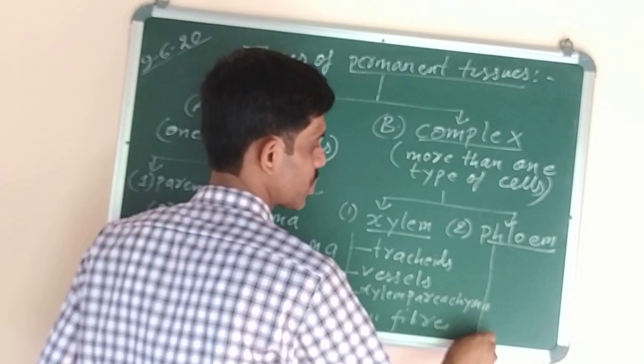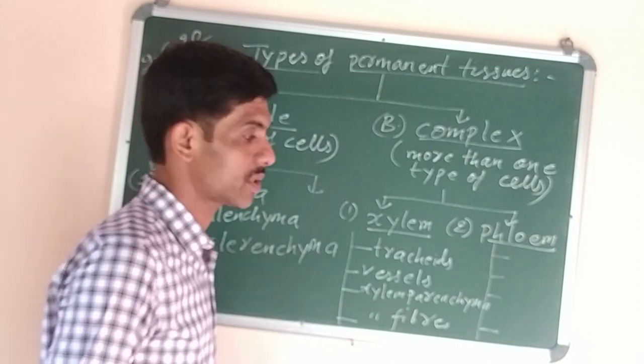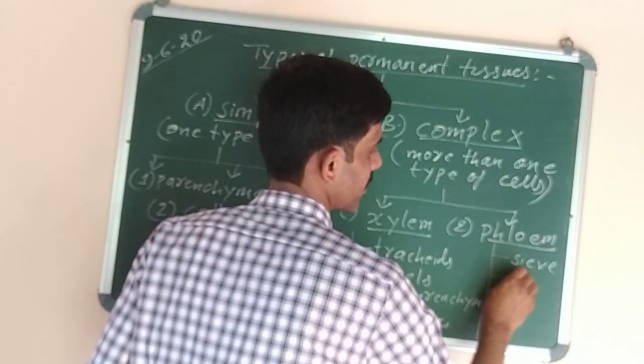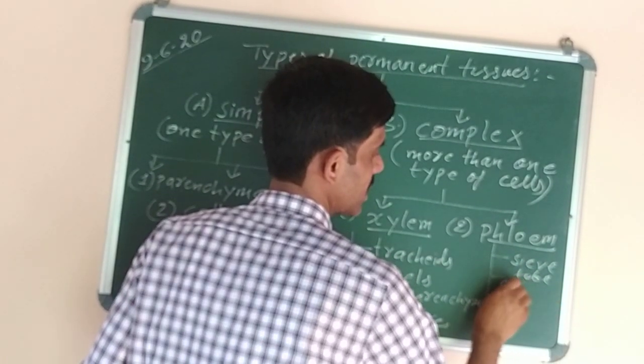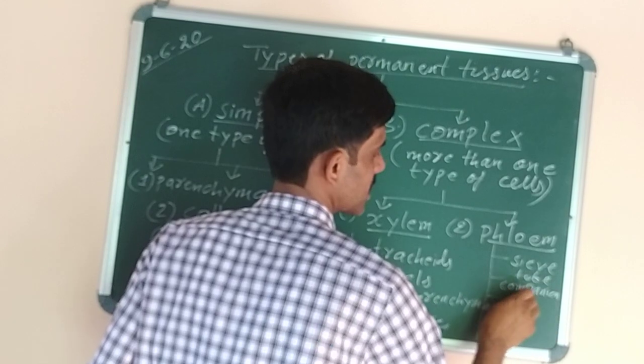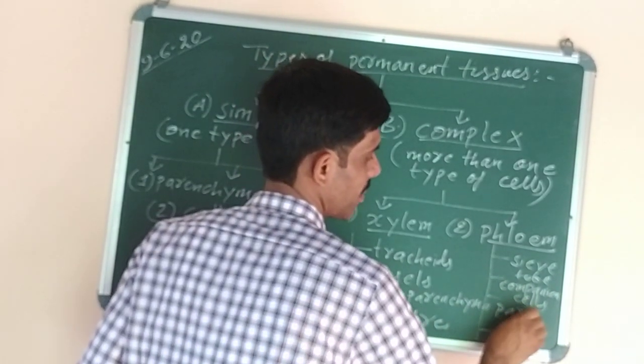Similarly, phloem is also made up of four different types of cells. That's why it is called complex tissue. What are they? Number one, sieve tube, number two is companion cells, and number three is parenchyma, that is phloem parenchyma.